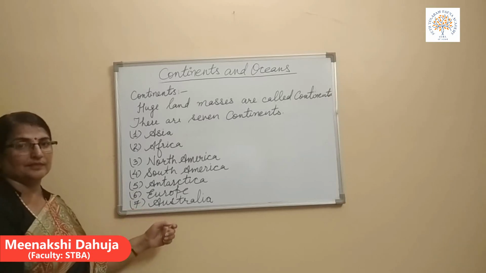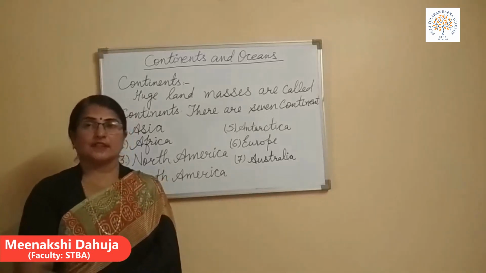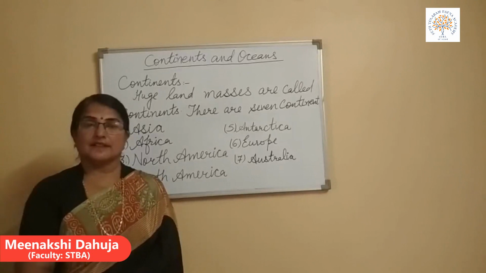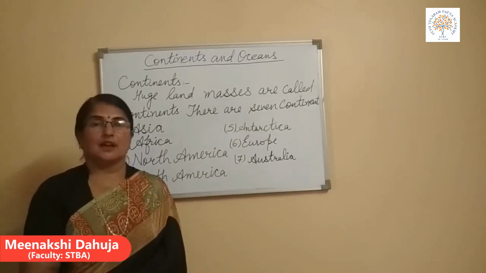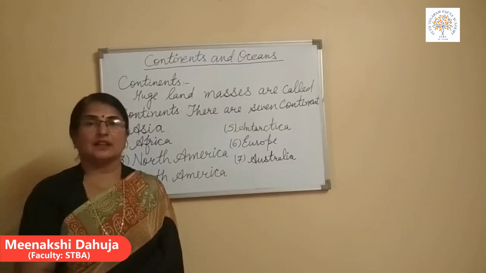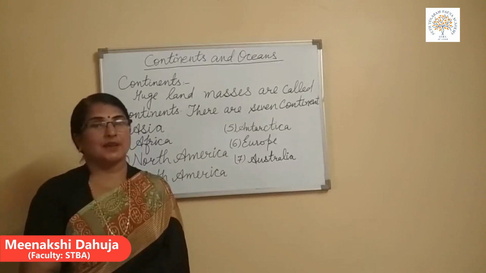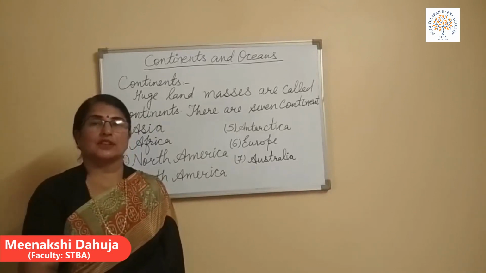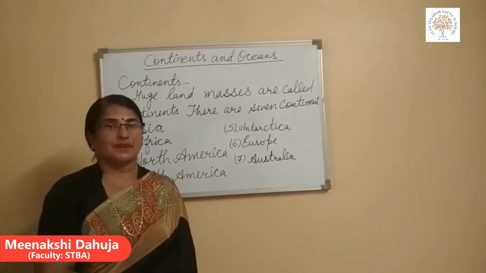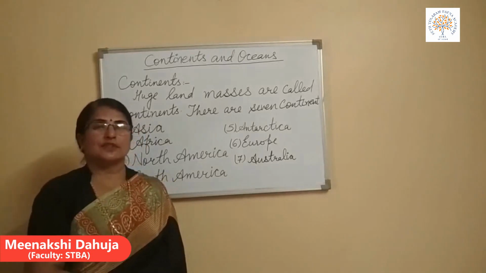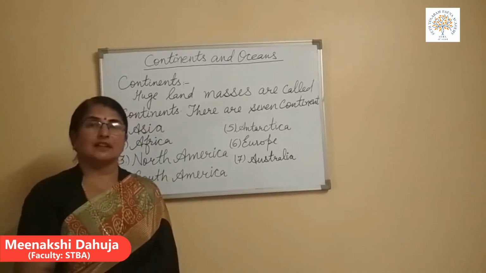the world. Our earth is very big in size. We cannot see all the earth at the same time. But if we want to study the earth, we need a map or a globe. A globe is a true model of the earth and a map is a representation of the earth on a flat surface like paper. So if we want to study our continents, we need a map or a globe.